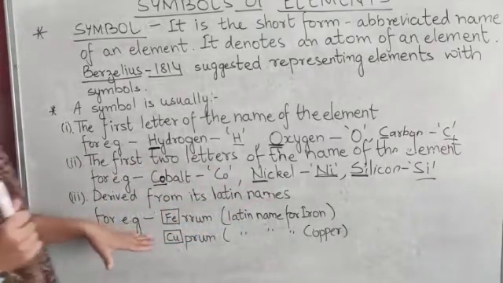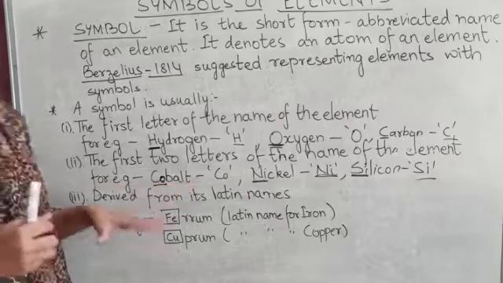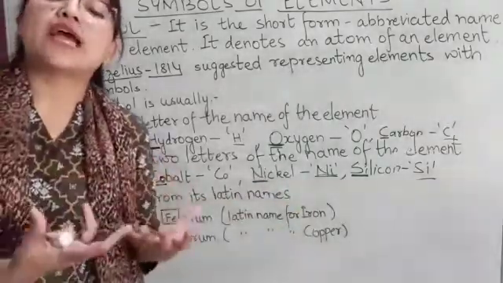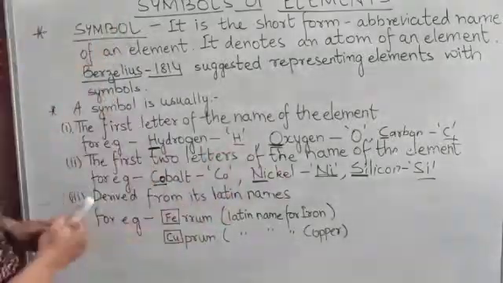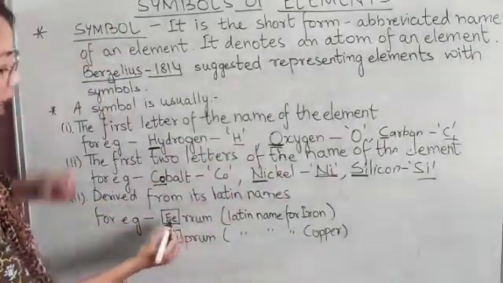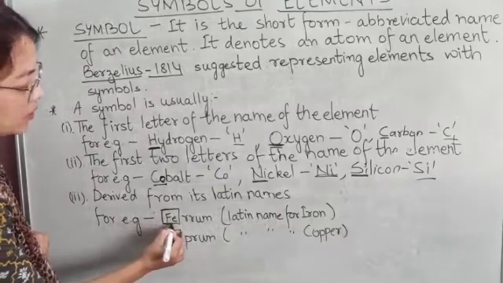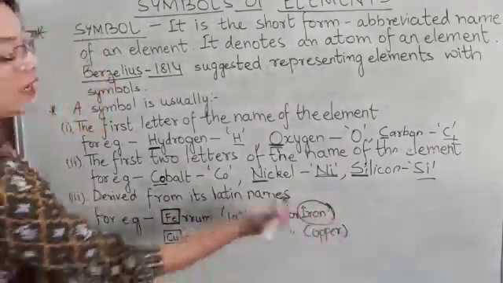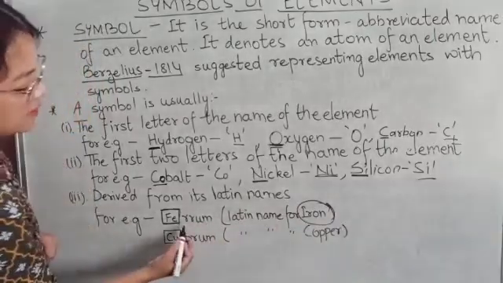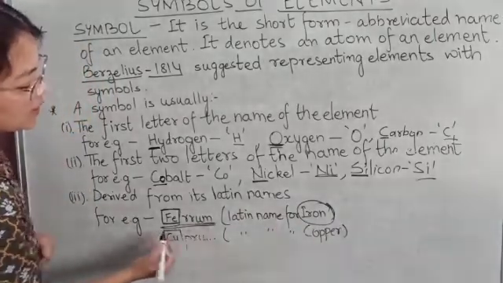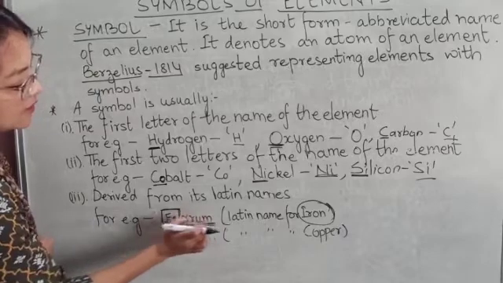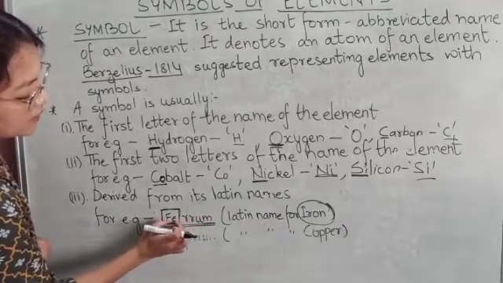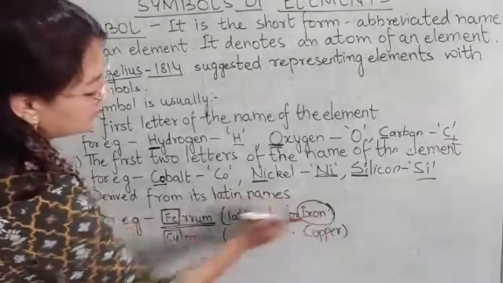Now some elements also have their Latin name. So their symbol is derived from its Latin name. For example, ferrum. Fe is the symbol of iron. And the Latin name for iron is ferrum. So that's why Fe is derived from its Latin name, ferrum. So the first two letters are Fe. So the symbol of iron is Fe.